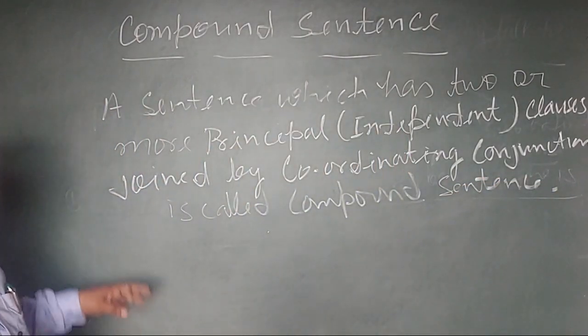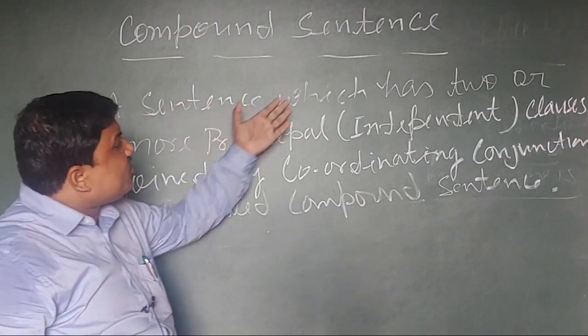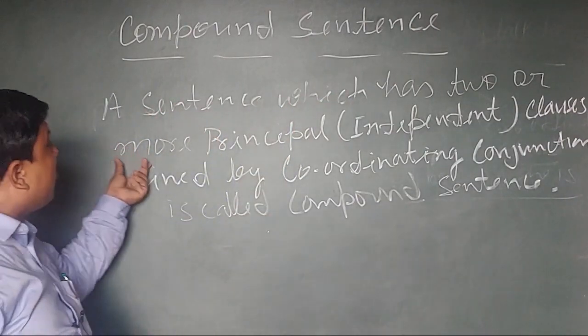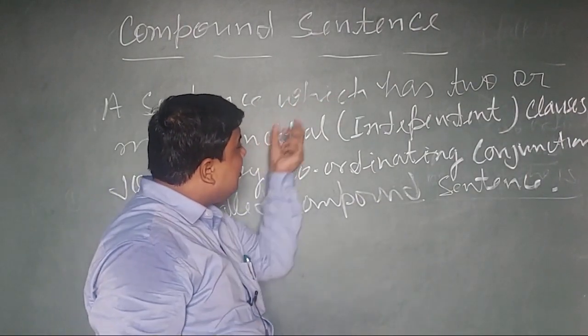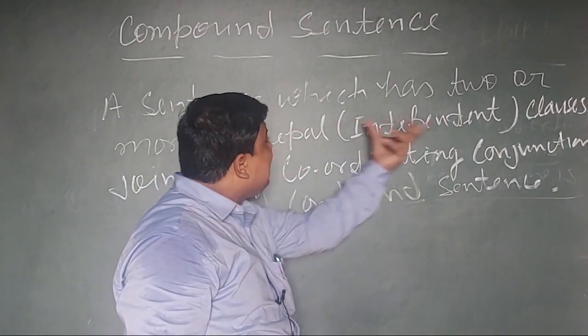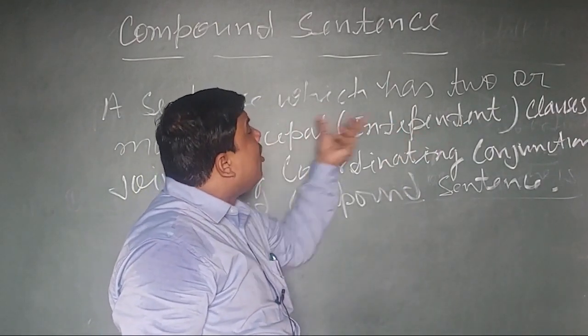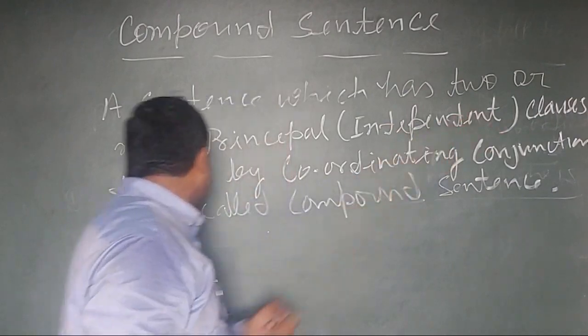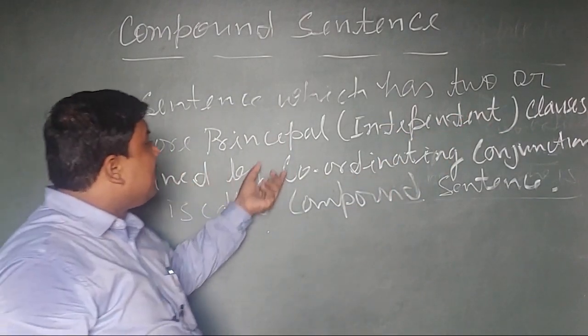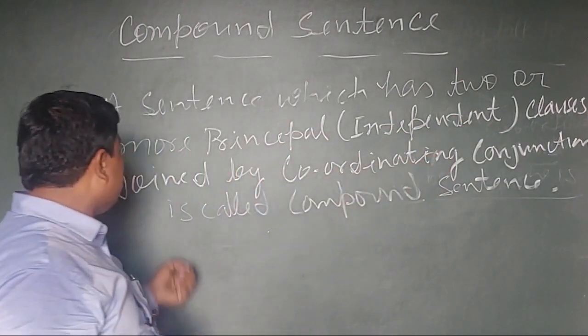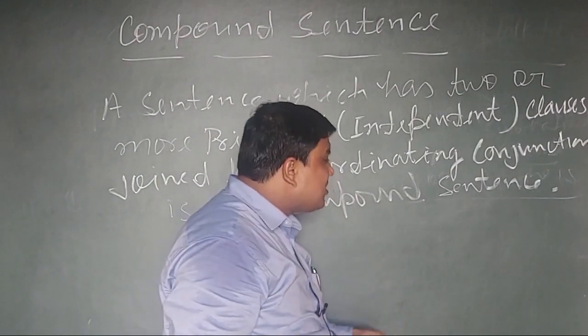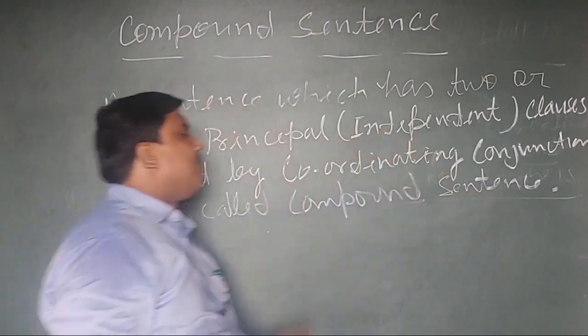It's very simple. A sentence which has two or more principal, or independent, clauses joined by a coordinating conjunction is called a compound sentence.